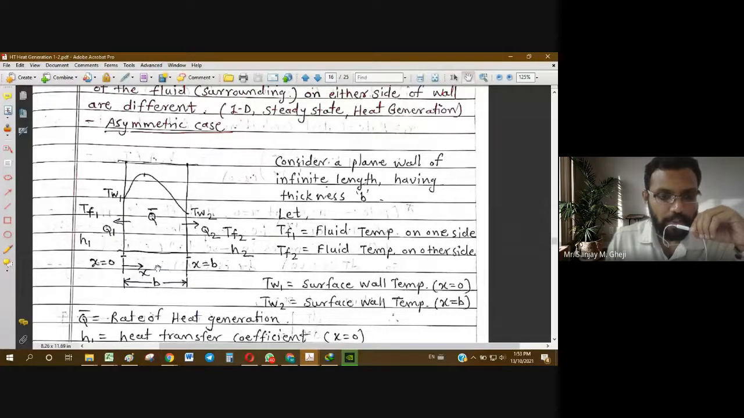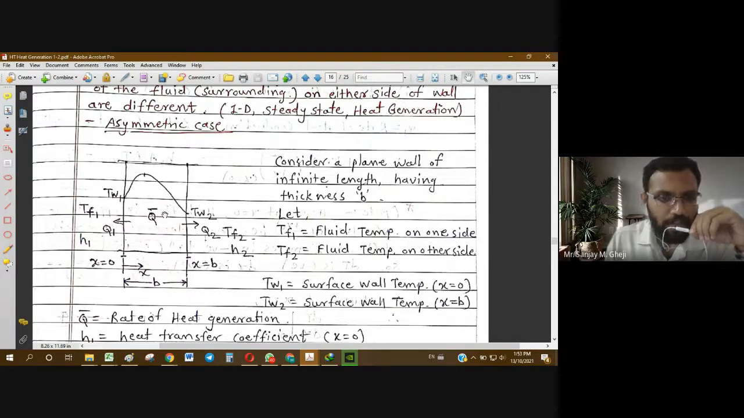So b is the thickness of the wall. Now, as shown here, q bar is the rate of internal heat generation at steady state, and this is the internal heat generation. Now what will happen on either side? There is a fluid, and the fluids are at different temperatures. On this side it is TF1 temperature, on this side it is TF2 temperature.